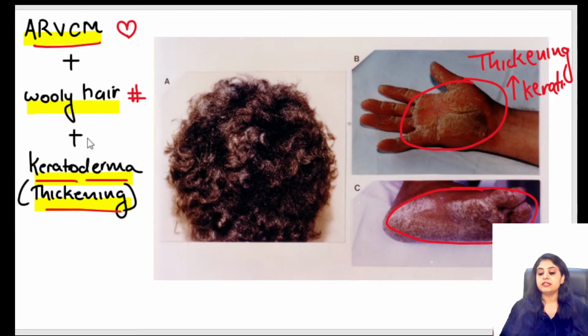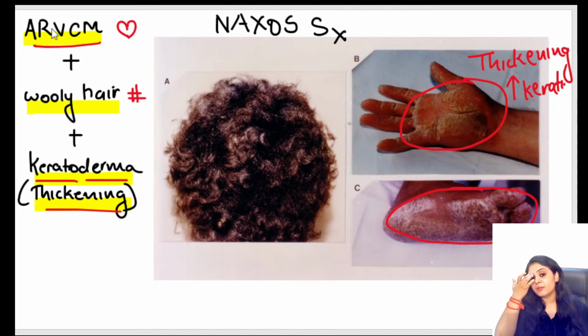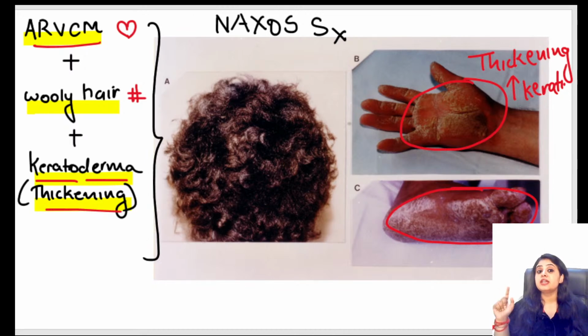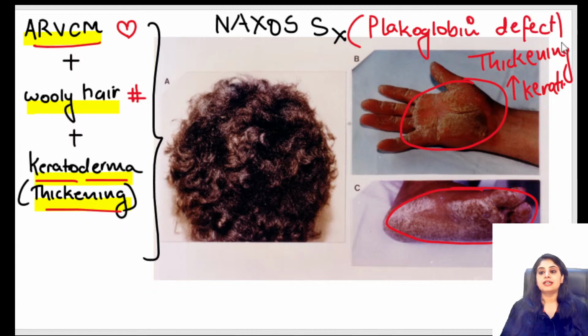Remember, these three things together, as I can see the answer coming across, is known as Naxos syndrome. Repeating, there is right ventricular cardiomyopathy with woolly hair, with thickening of the skin. This is known as Naxos syndrome. The next question that came in the paper was, which mutation is Naxos syndrome? So this is a defect in plakoglobin. That has been a JIPMER exam question.